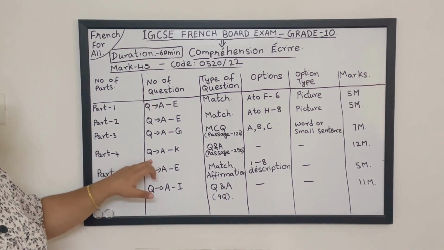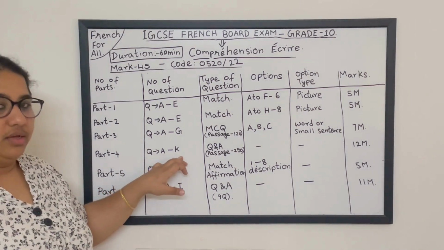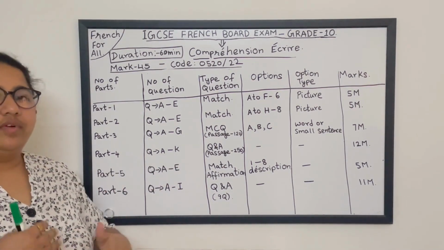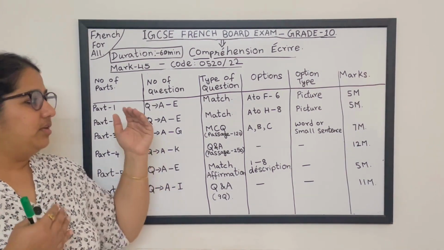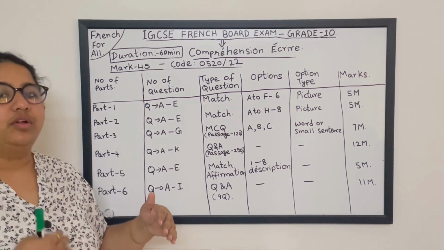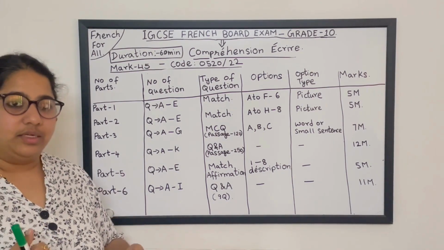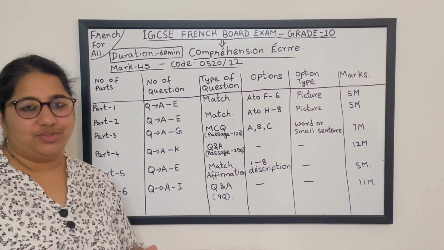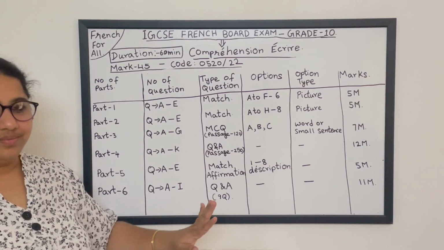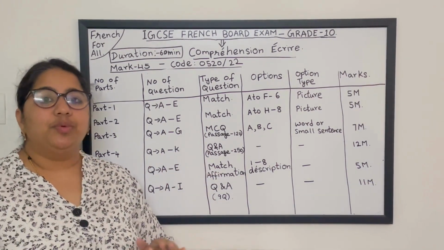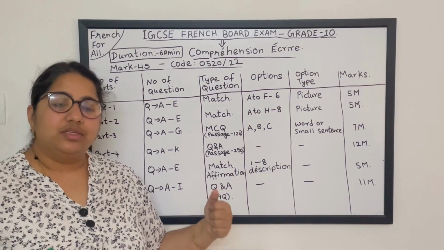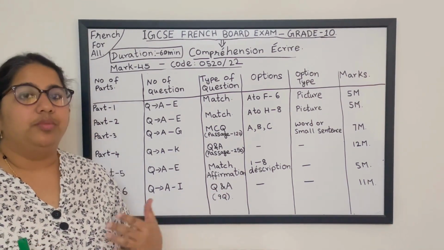Alright, on va aller pour la quatrième partie, fourth section. Here we have questions from A to K. As the level increases, as you complete section 1, section 2, the difficulty level also will increase, students. Is it clear till now? Here again there is going to be a passage. In this you will see the number of words will be more.